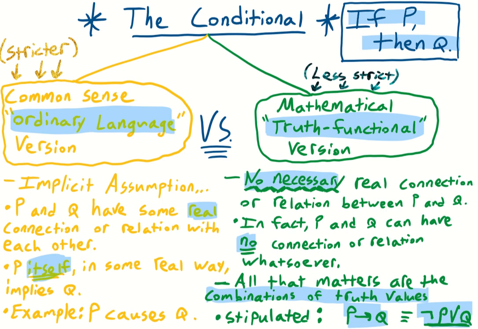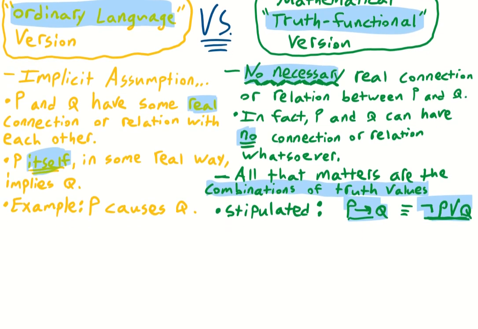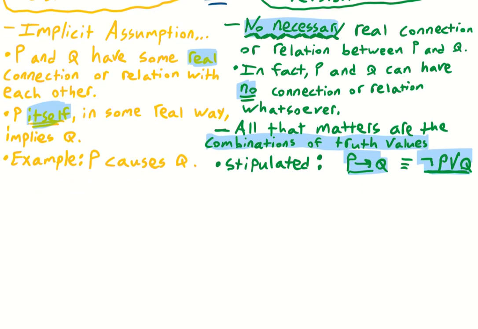However, I want to point out that from this mathematical version of if P then Q, if we stipulate that if P then Q is logically equivalent to not P or Q, where we can take that or in an inclusive sense, paradoxes result when considering counterfactuals. So let's first do a truth table, and then we'll look at these paradoxes that are quite strange.